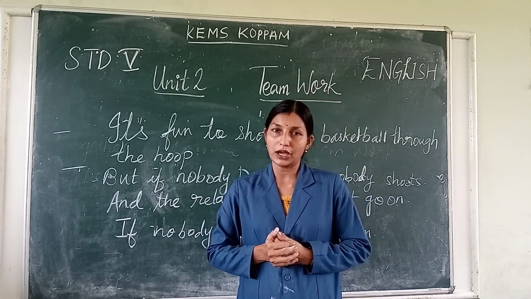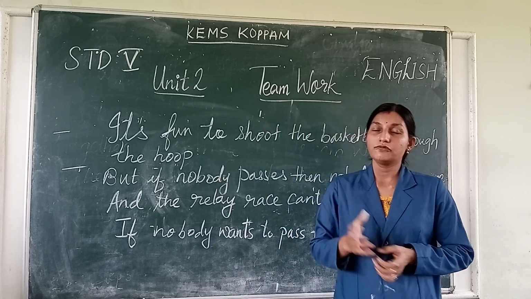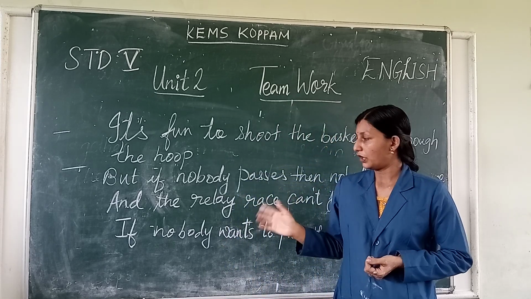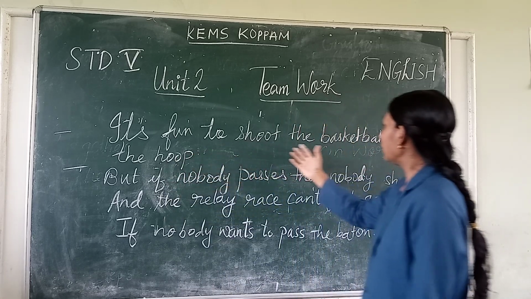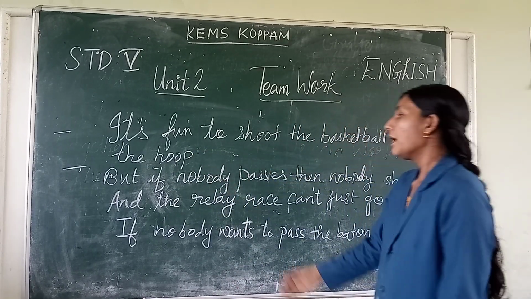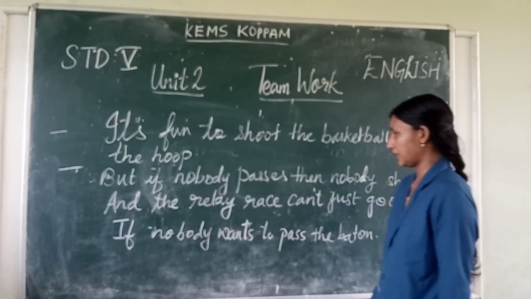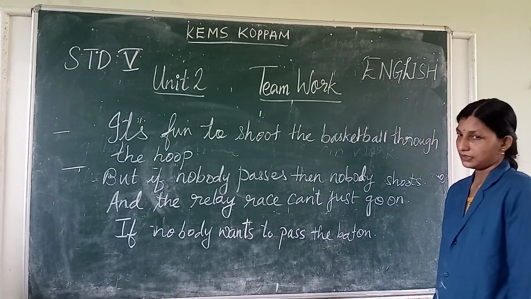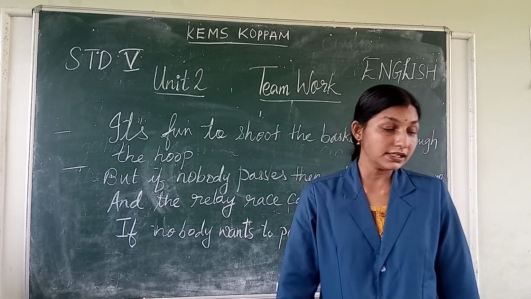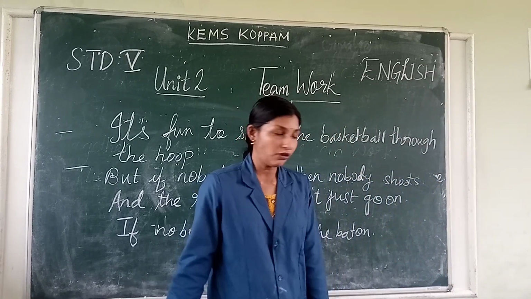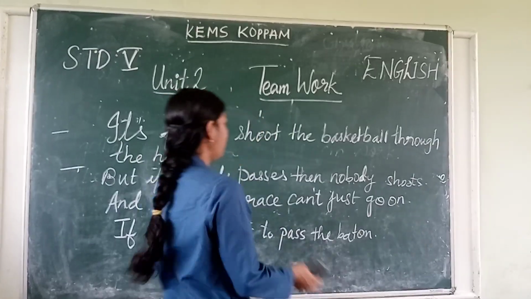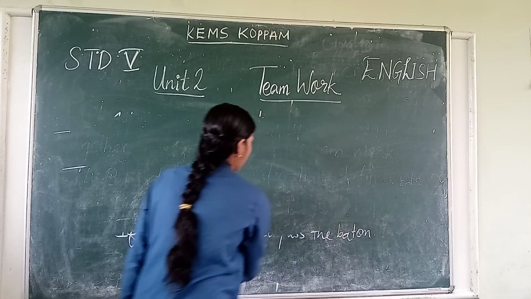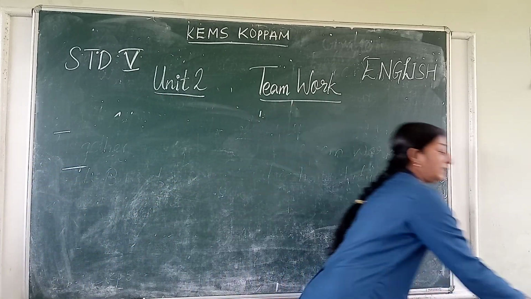You might have seen our four houses playing this relay race. If no baton is passed, then what happened? That team will lose, correct? So for your team to win, what should happen? It's fun to shoot the basketball through the hoop, but if nobody passes, then nobody shoots. And the relay race can't just go on if nobody wants to pass the baton. So teamwork is very important, correct? Without teamwork, we are not able to win any game. So that's why we need to go in teamwork.